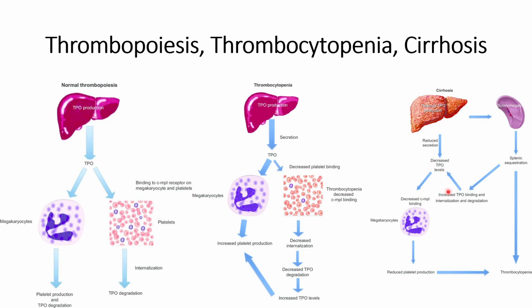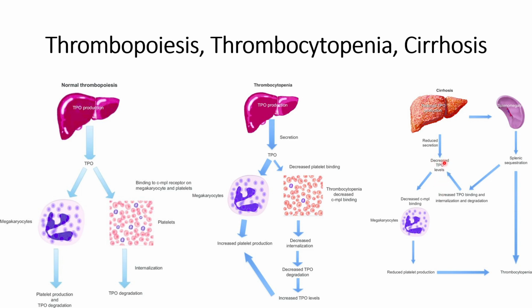Since the platelets produced here are low, the TPO has to interact with a smaller amount of platelets, and because of that the rate of internalization of platelets will be high compared to the normal thrombopoiesis case, and this will lead to a further decrease in the TPO level.